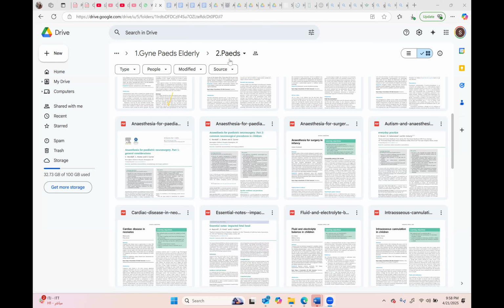And always remember the steps of anesthesia: induction, maintenance, recovery, what fluid you are going to give, what monitoring you are going to use, how you will give analgesia, how you will intubate the patient, how you will extubate the patient. These are the common things. Okay, so focus more on these things.